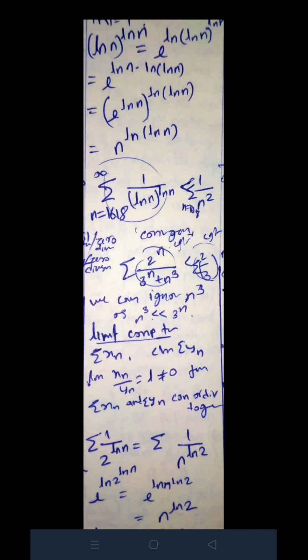Similarly, summation 2 raised to n upon 3 raised to n is simple, you can just use who is bigger. Limit comparison test. See 3 raised to n and n cube. I ignore n cube because 3 raised to n goes faster. And summation 1 upon 2 raised to log n equals summation 1 upon n raised to log 2. Same, we can write it as 2 raised to log n equals n raised to log 2.